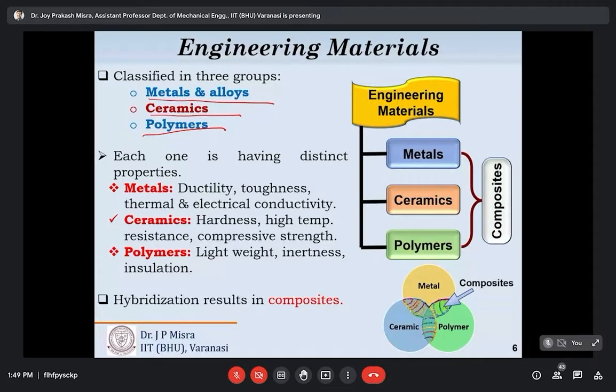If we apply a load within the elastic limit, when we remove the load the material springs back to its original shape, which is why it is known as the elastic property of the material. But if the applied load exceeds the elastic limit and lies within the plastic region, then after removal of the load the material experiences a permanent deformation or permanent set.